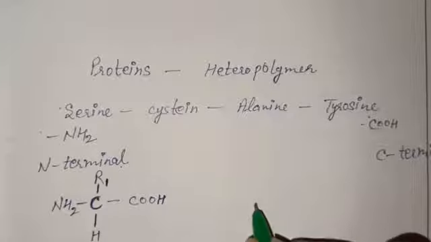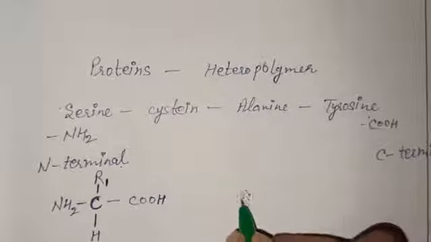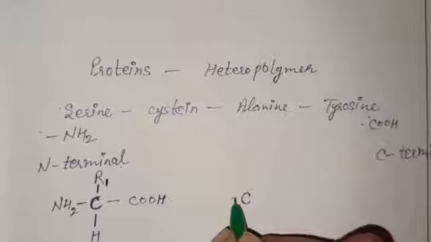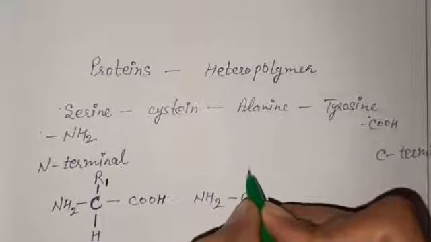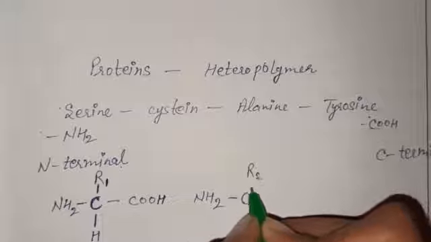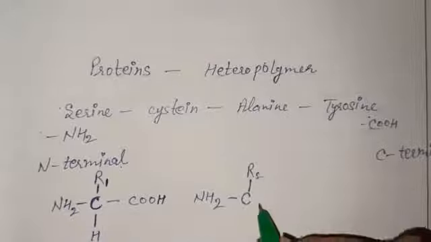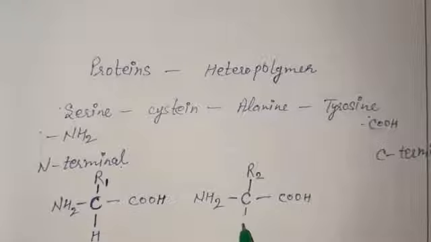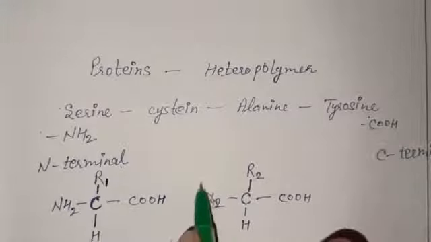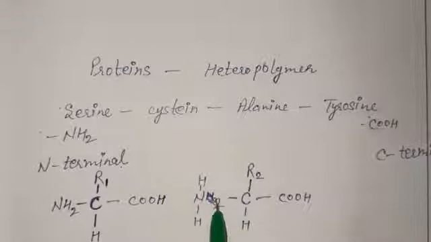Then the second amino acid that we will take here: this is the alpha carbon. On this side there will be NH2, and here we will write R2 because this is the second amino acid, and the carboxyl group, and here there will be H. Now this H from NH2, we can write it like this, NH, right?